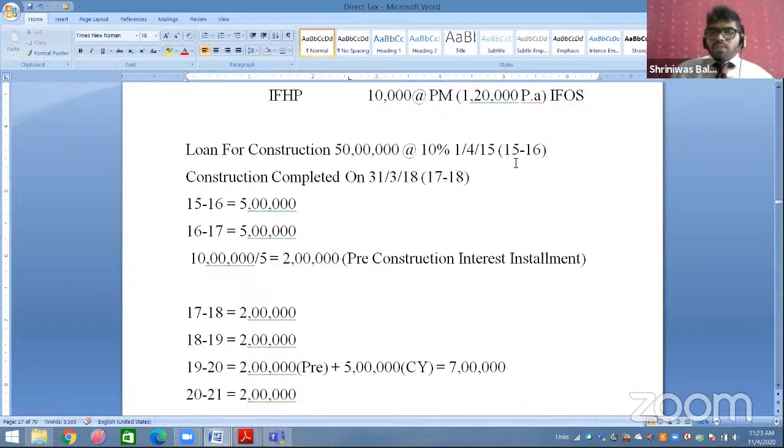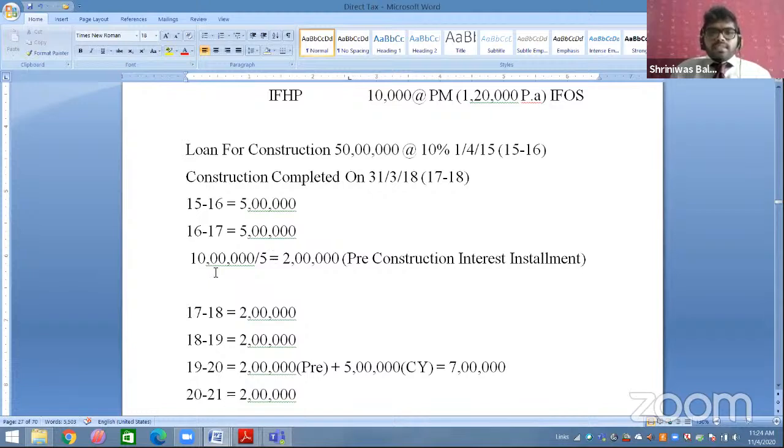So before completion of construction, that is before 17-18, whatever amount of interest you had paid, that total amount will be taken in 5 equal installments. For example, you will start paying interest from 15-16, because you have taken the loan from 15-16. So 15-16, 5 lakh, 16-17 also 5 lakh. Now your construction is completed on 31st March 2018, that is 17-18. So before 17-18 means 15-16 and 16-17. These 2 years interest is paid, 5 lakh each. So total will be 10 lakh.